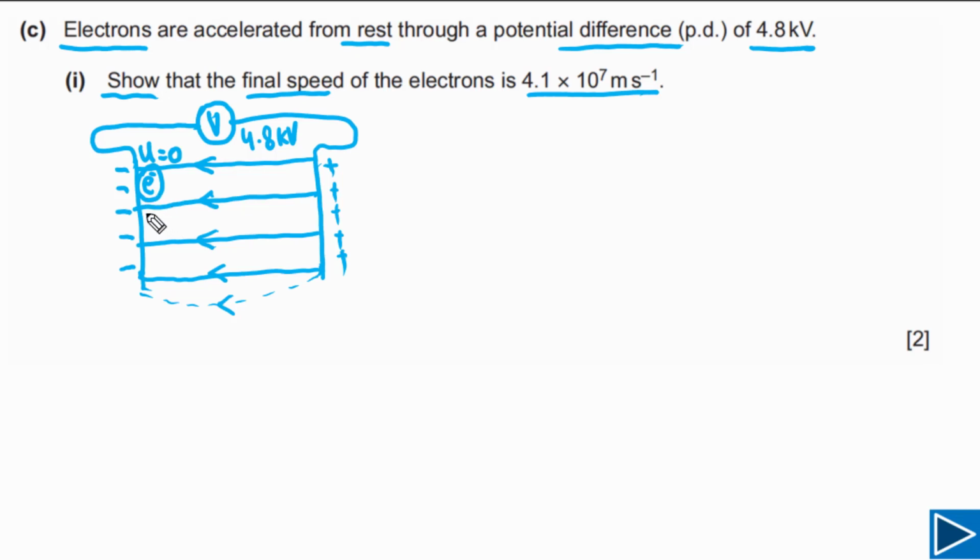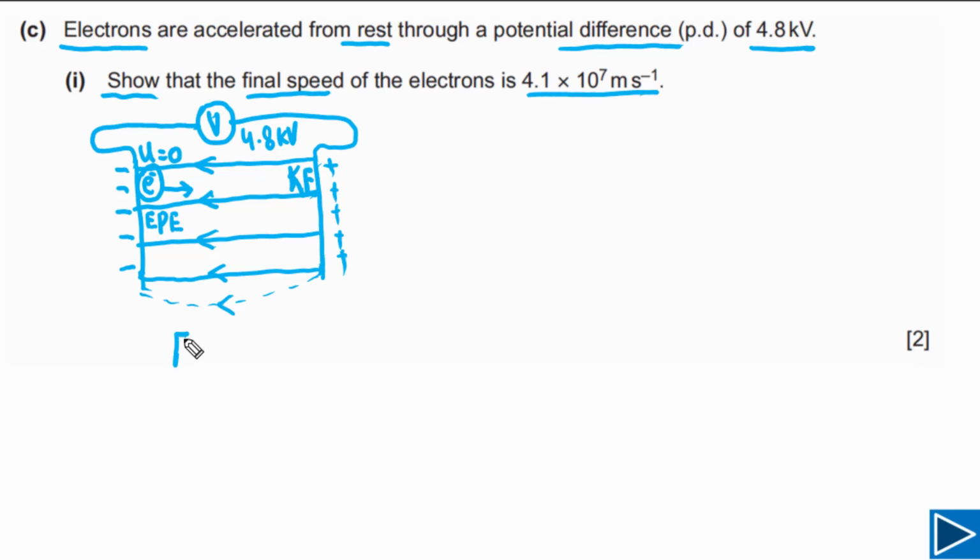So when the electron is at this point, the energy it has is electrical potential energy. But now if we let this electron go, it will accelerate to the positive plate because there is an attractive force acting on it. When this electron reaches this point, its electrical potential energy will be converted into kinetic energy. Now simply we need to equate these 2 energies.